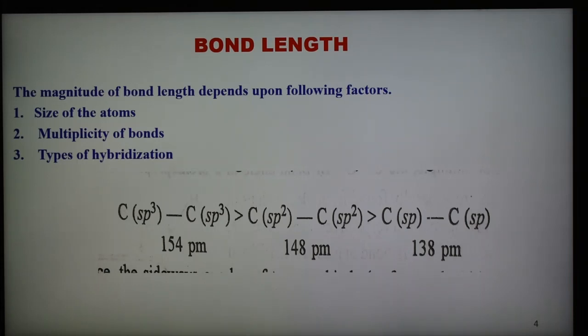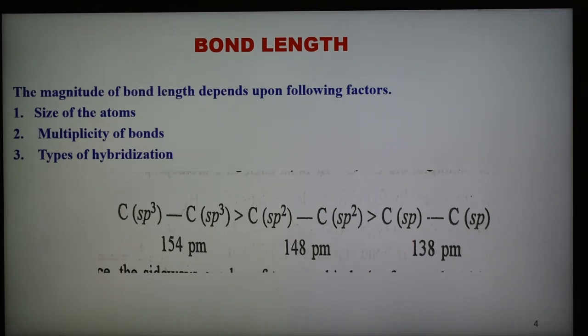The third important point is the type of hybridization. Since the p orbital is much bigger in size as compared to the s orbital of the same shell, as we go from sp3 to sp2 and then to sp hybridization, the percentage of p character decreases, from 75 to 66.7 and from 66.7 to 50 percent. Therefore, the size of the orbital decreases in the same order.